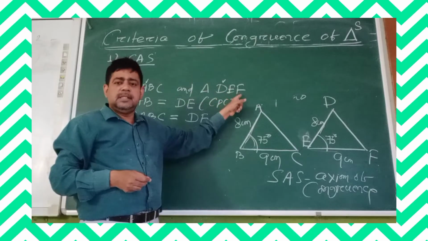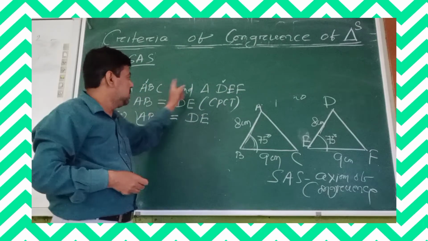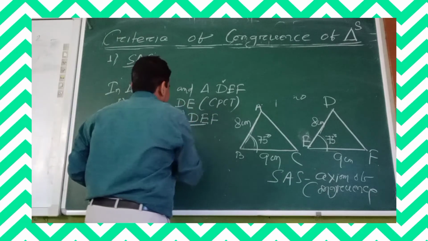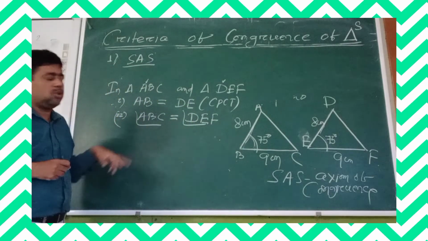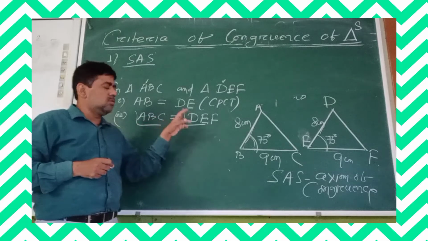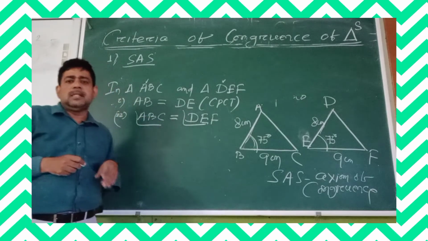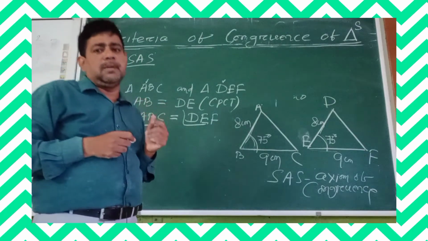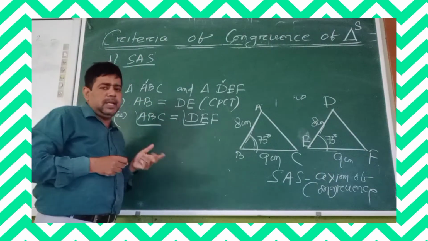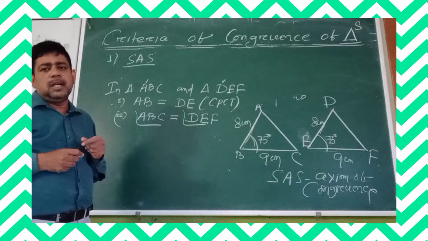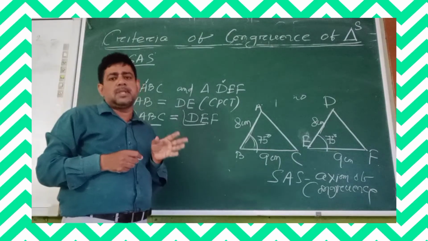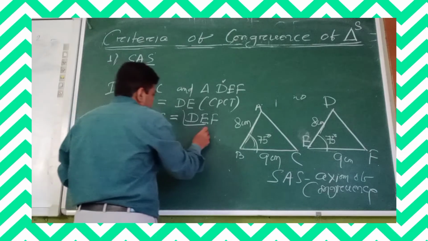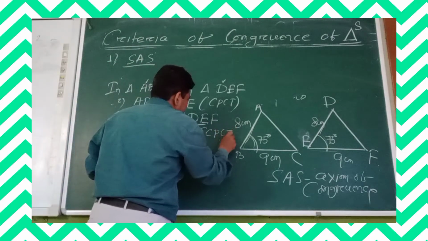F. Here the last vertex is C, here the last vertex is F. This is how you can identify the corresponding angle. So the corresponding angle ABC is equal to angle DEF, and this is how you can identify the corresponding angle of a given angle under the criteria of congruence of triangles, and this is called corresponding parts of congruent triangles, or CPCT, right?